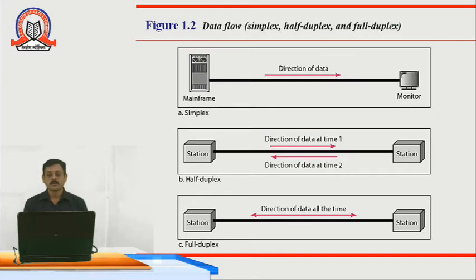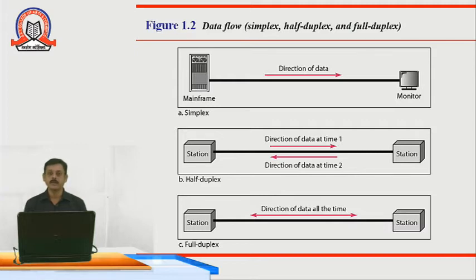So what are the different types of data flow in these kinds of networks? In data communication, we have three different types of data flow. The data flows in simplex, half duplex and full duplex form. Now what is meant by simplex form? As you can see in the diagram, it is a unidirectional way of communication.